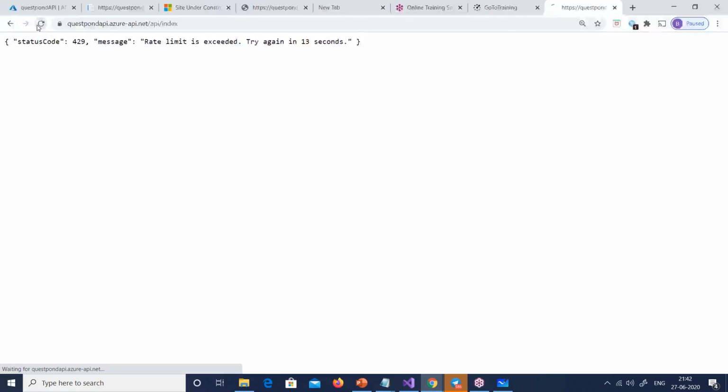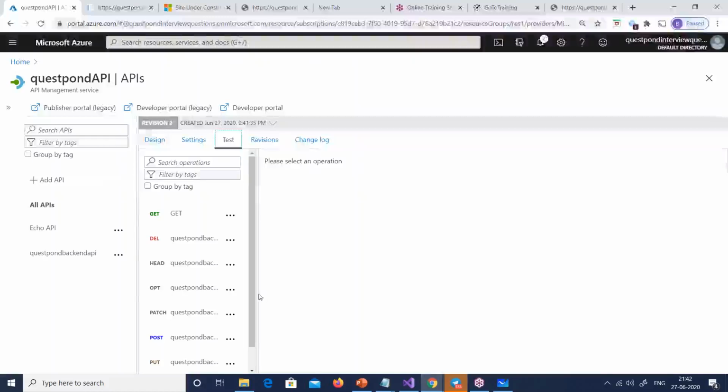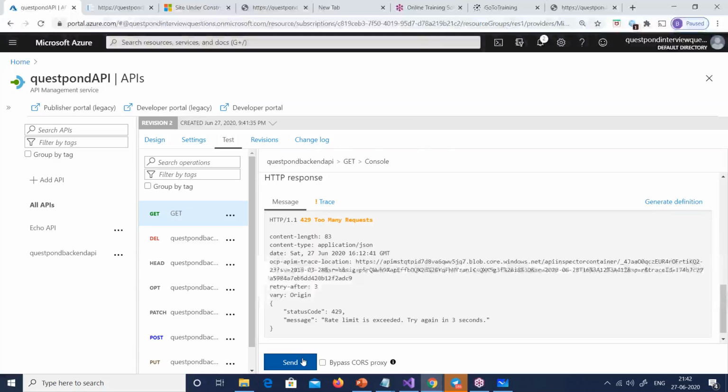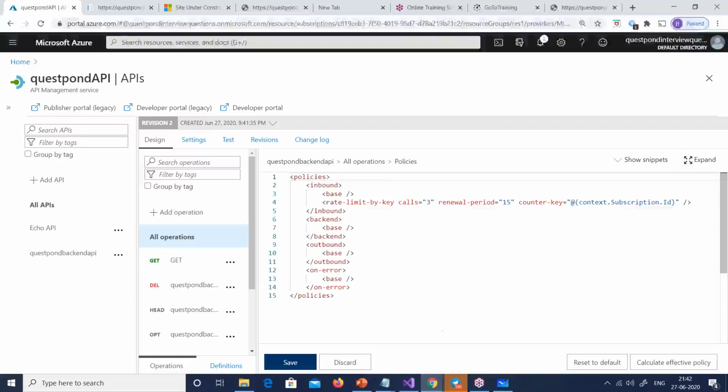On the go live, it is still the old API, 2, 3, 4, boom, right? But internally, if you see out here, when I do a get, when I make a 3 times get call here, like send once, oh, what happened? It's still rate limit after 3 seconds. Why? What did I do?